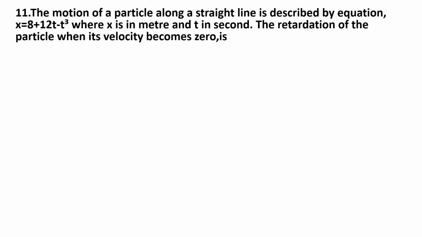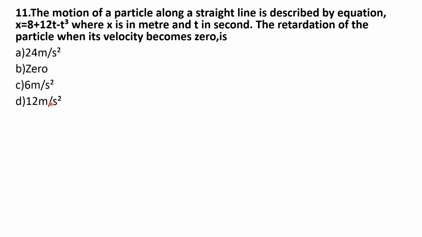11th question. The motion of a particle along a straight line is described by equation x is equal to 8 plus 12t minus t cube, where x is in meter and t in second. The retardation of the particle when its velocity becomes 0 is, options are option A 24 meter per second square, option B 0, option C 6 meter per second square, option D 12 meter per second square.